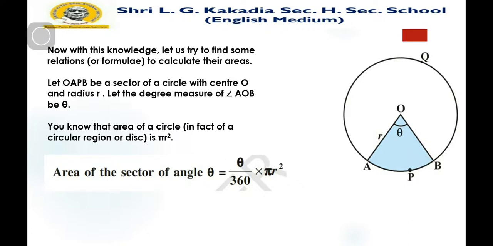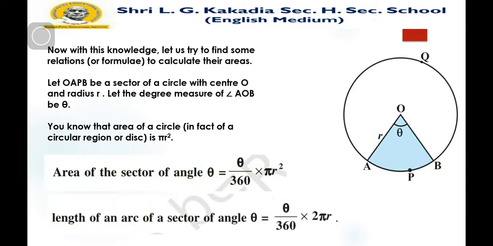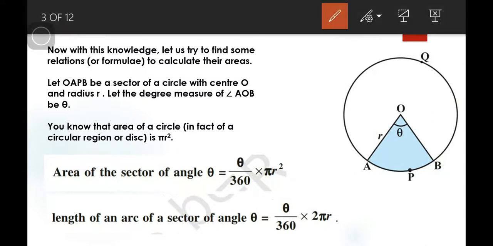By that way, if you want to find the length of this arc APB, this curved region, then we use: length of an arc of a sector of an angle theta is given by theta by 360 into 2 pi r. The length of the circumference is 2 pi r. We just simplify that. Here 180 degree.